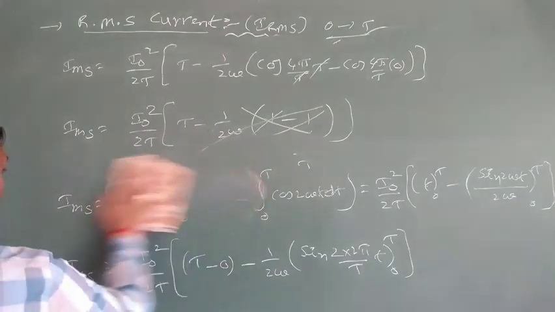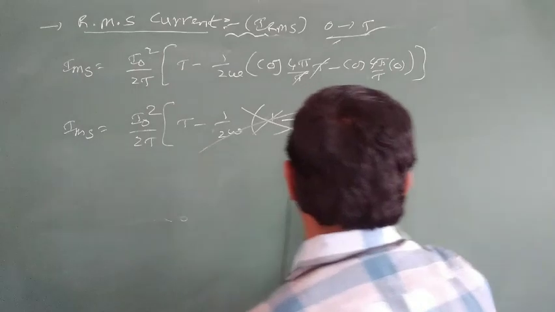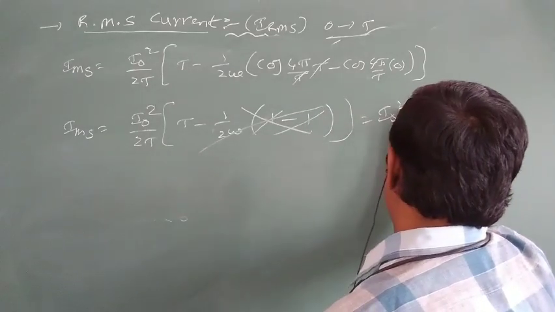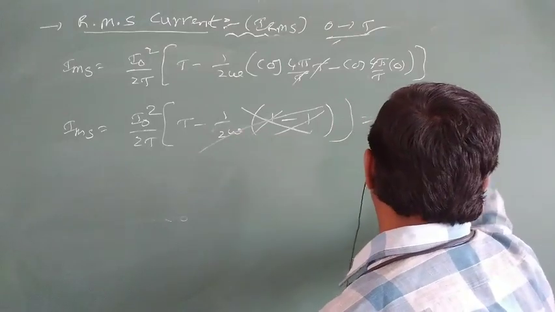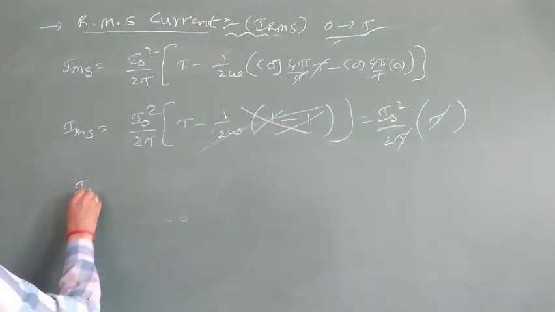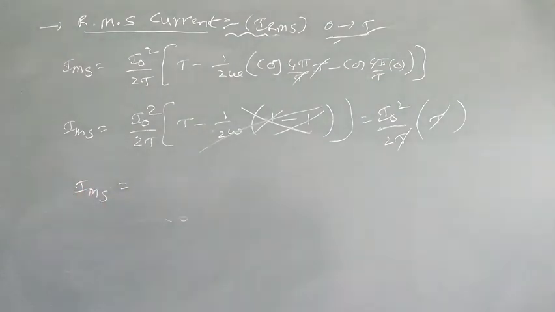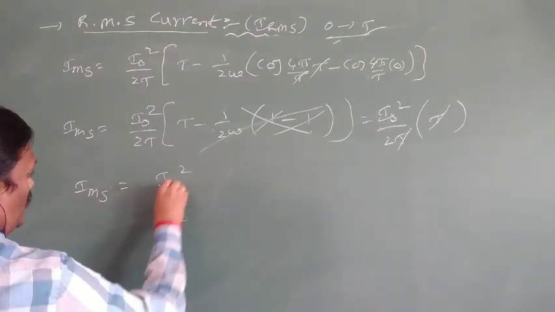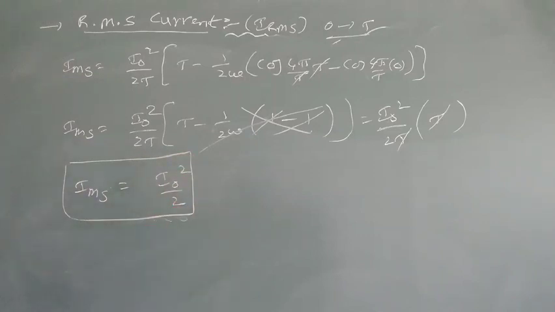So the expression for IMS is I naught square by 2t into t minus 0, which means t, and this t cancels. So the expression for mean IMS, the mean of squares of current over a full cycle, becomes I naught square by 2.